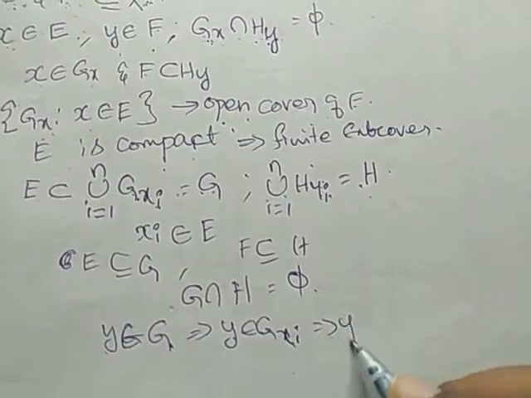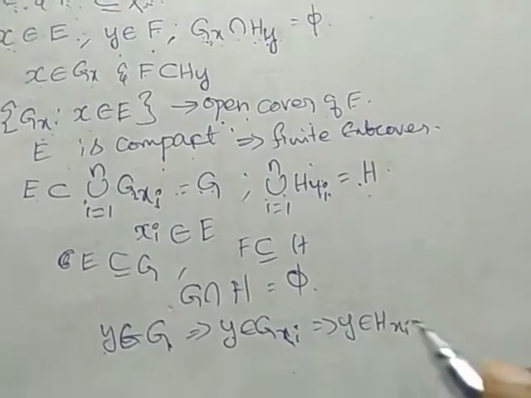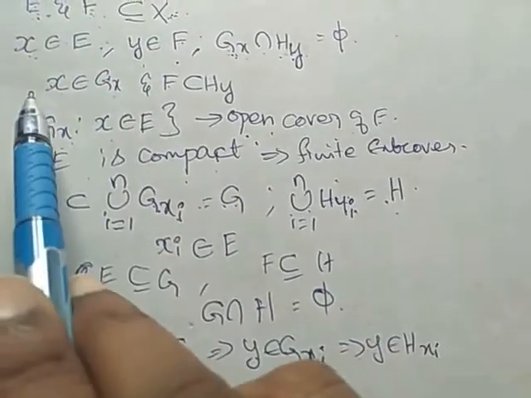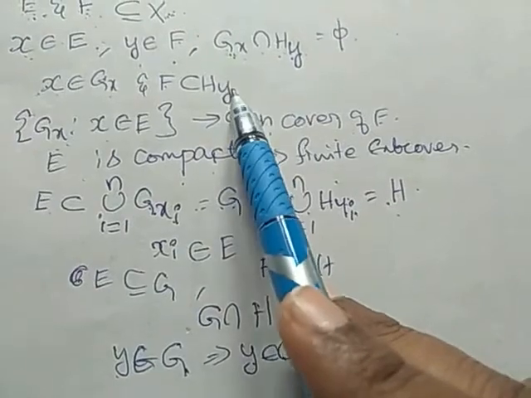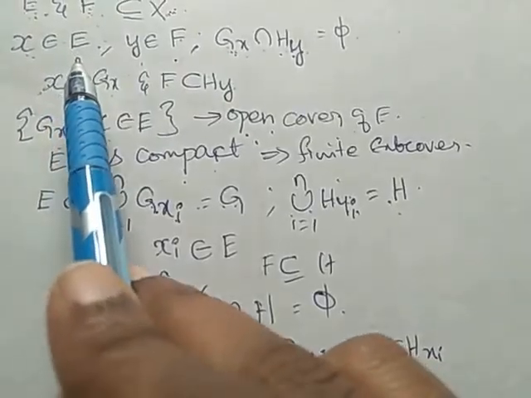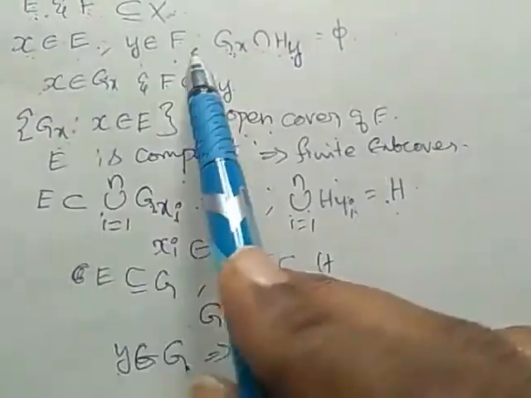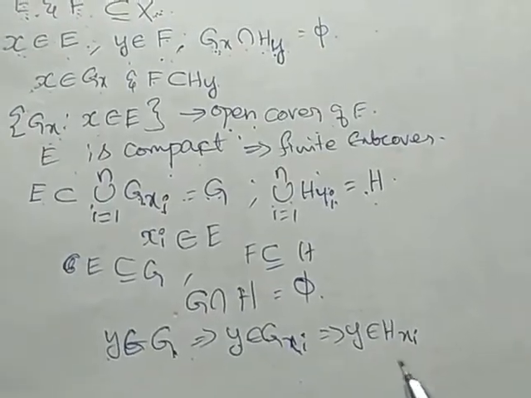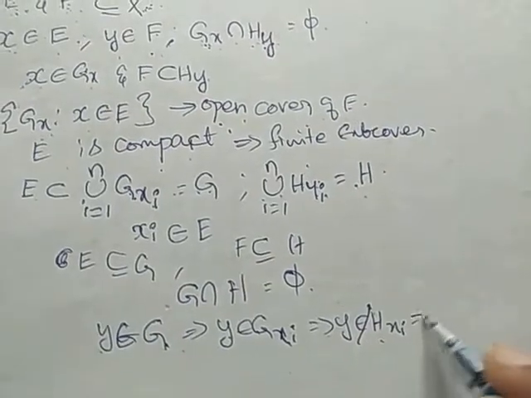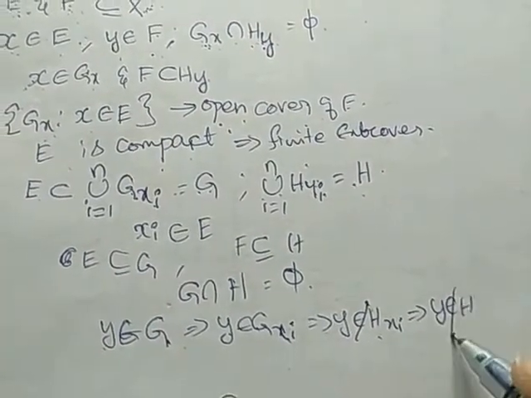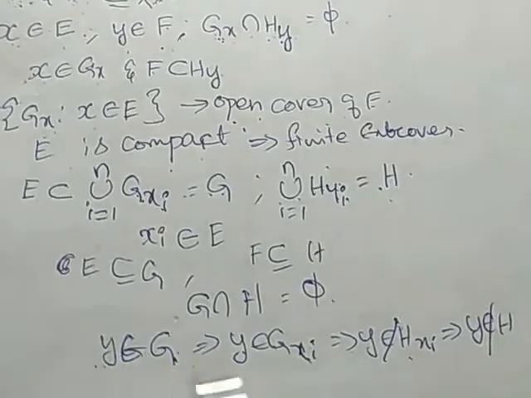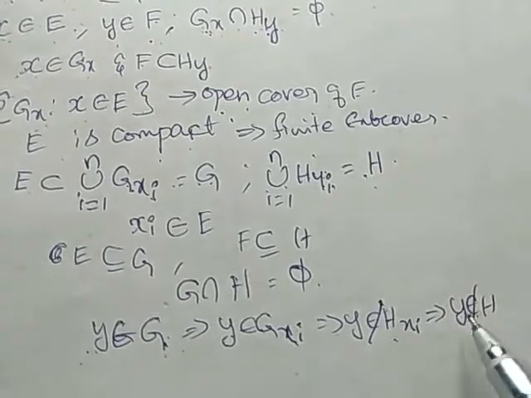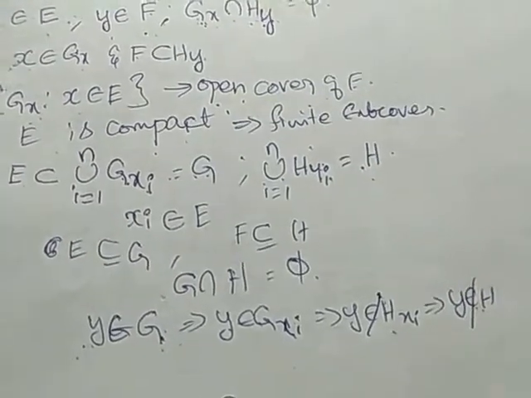This implies y will not belong to Hyi. Because whenever an element belongs to G, it will not belong to H, because E and F are disjoint. Since E and F are disjoint, whenever y belongs to G, it should not belong to H. So whenever some element belongs to G, it will not belong to H and vice versa.